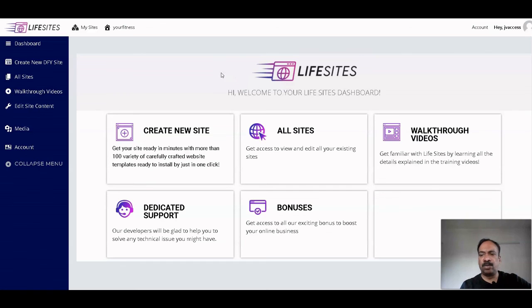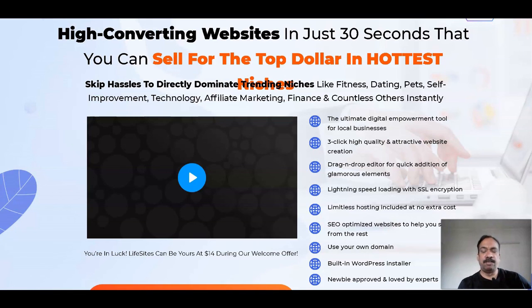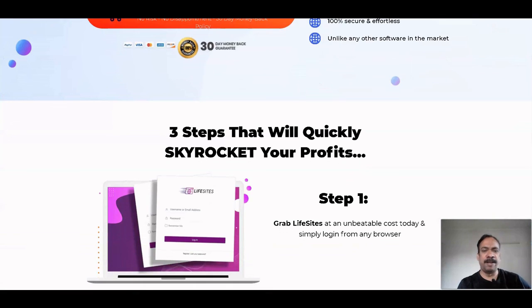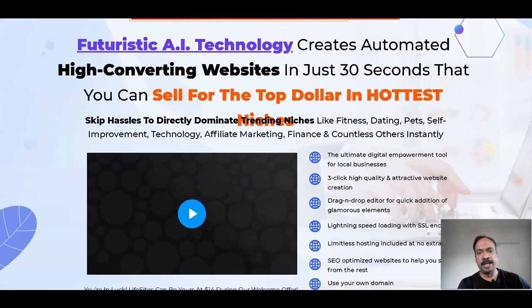Now I will quickly take you through the price part and we'll discuss the price and OTO. So I will quickly take you through the sales page. So this is from the sales page. I will just go through the main parts and the price part only. If you want to go into detail, the link is already given in my description. You can go through the link so that you can go through this sales page in detail.